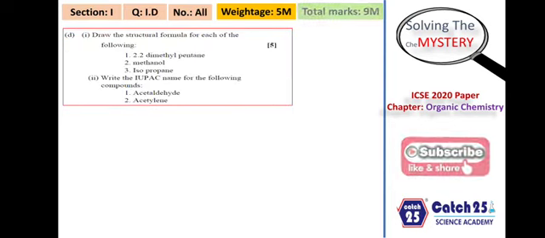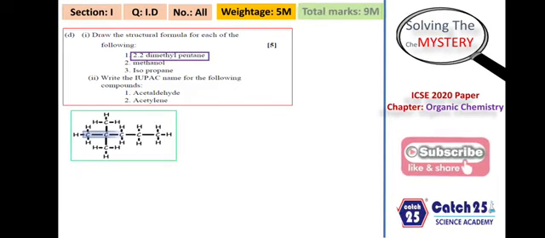So the next question was again a compulsory question, section 1D. They had asked you to draw the structural formula and also the IUPAC name of 2 compounds. Overall marks were 5. So let us start with the first question, students. The first question was to draw the structural formula of 2,2 dimethyl pentane, and this is the structure. As you can see, we've got 5 carbons in a straight line, and the second carbon from the left hand side has 2 methyl groups, which I have drawn in yellow circles. So this is 2,2 dimethyl pentane, students.